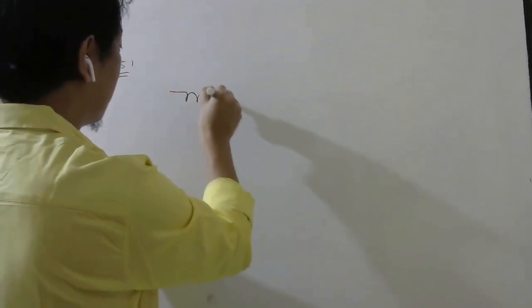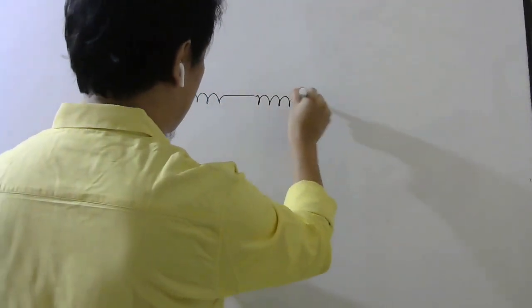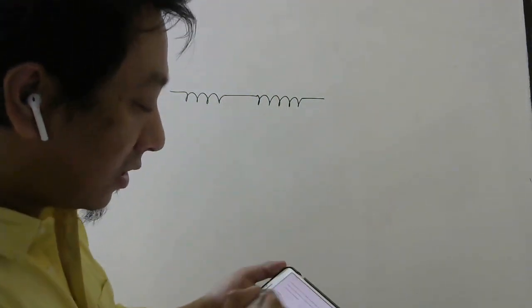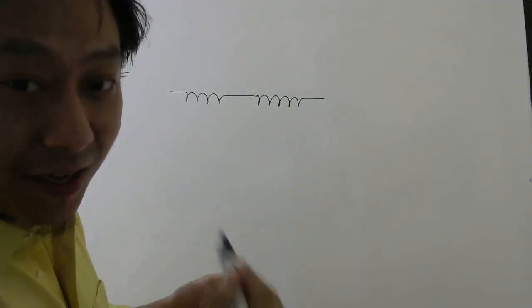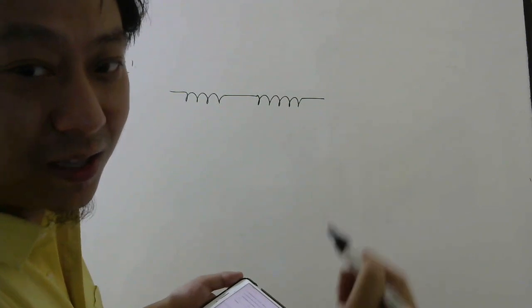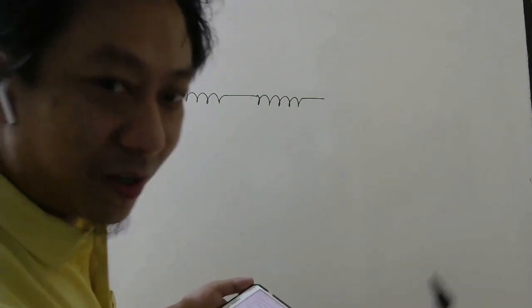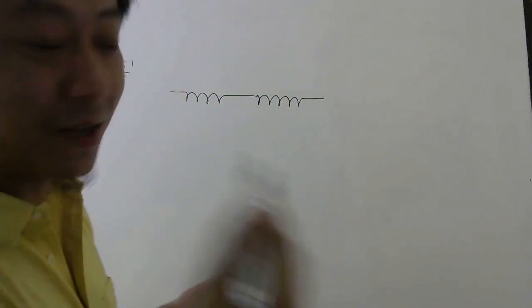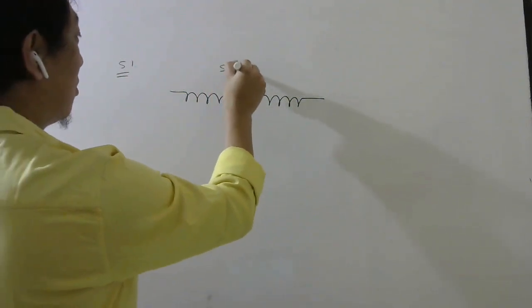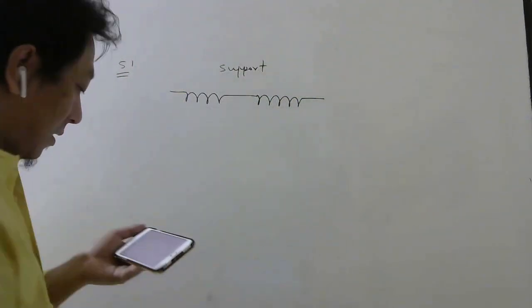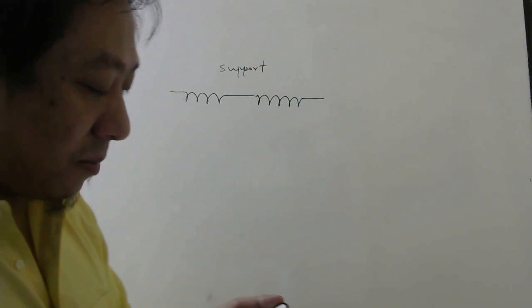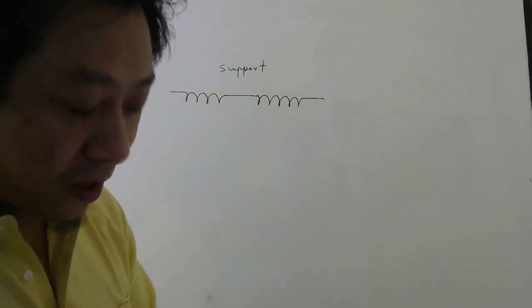Two identical solenoid coils, each of self-inductance L, are connected in series. So they are in series. Their turns are in the same sense. Their turns are in the same sense means it is going like this for the first one, for the second one also like this only. So the currents will support. So it will be support. And the distance between them is such that the coefficient of coupling is half.